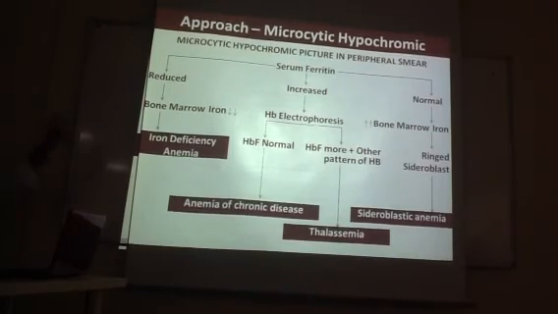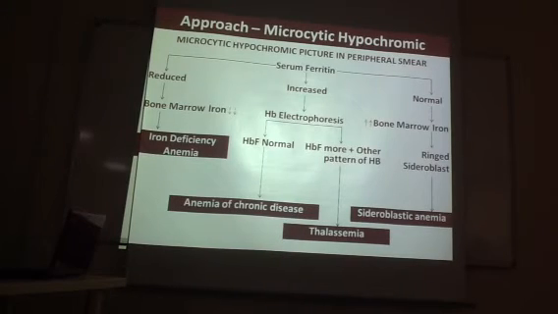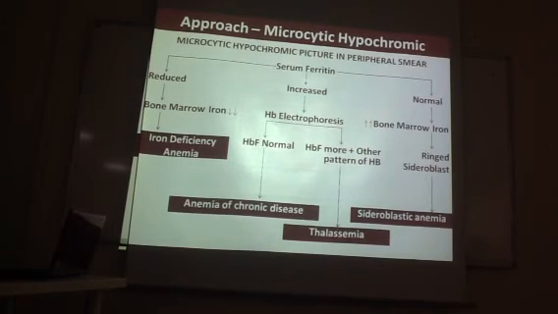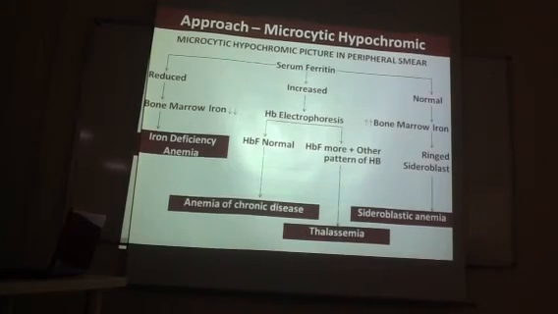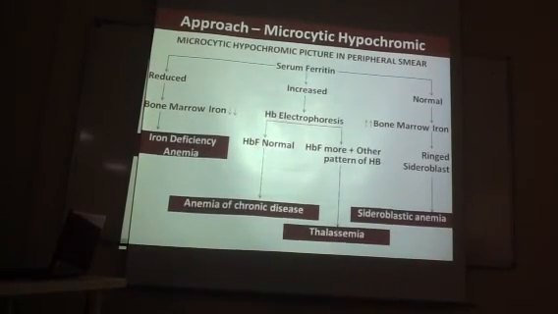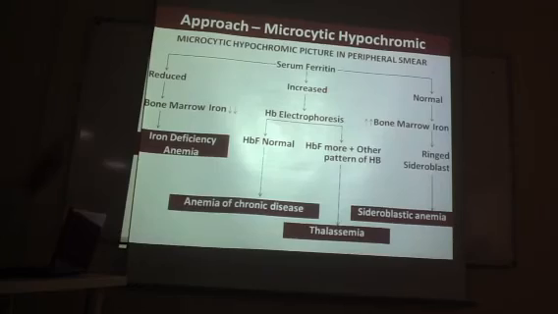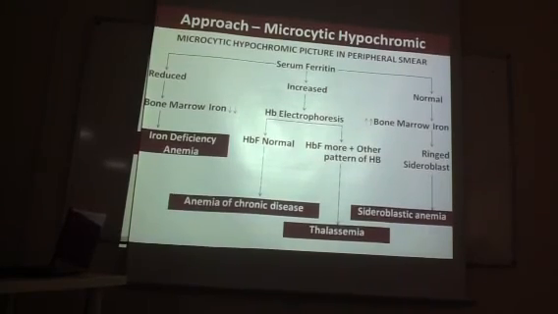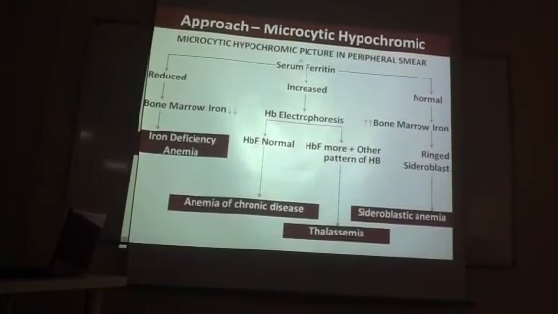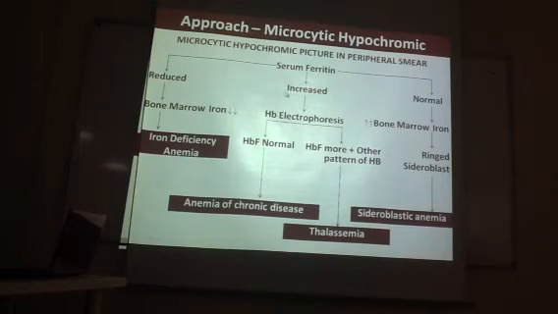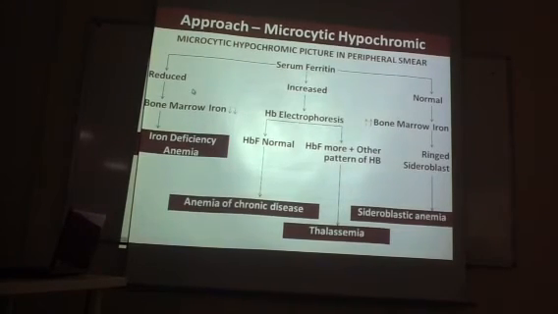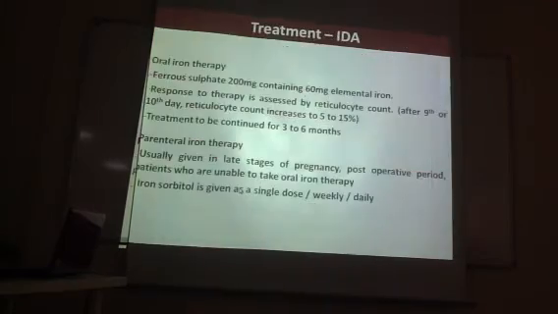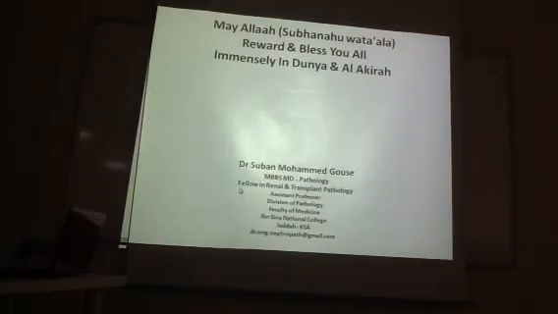Most importantly, we should be able to differentiate iron deficiency from thalassemia minor. That is very important because both look the same. Thalassemia minor will not produce thalassemic disease; they are carriers. It has to be differentiated from iron deficiency. The clue is serum ferritin. Serum ferritin is increased in thalassemia and decreased in iron deficiency. Understand? Okay.